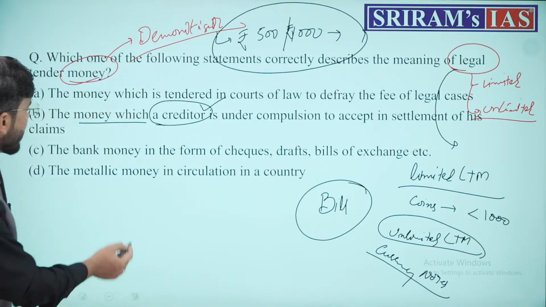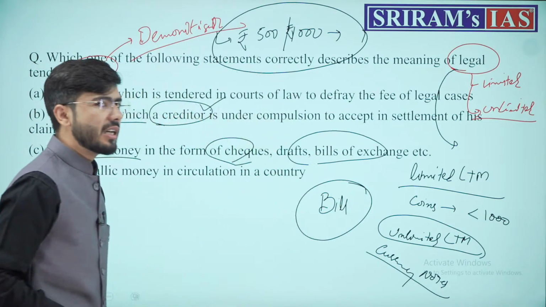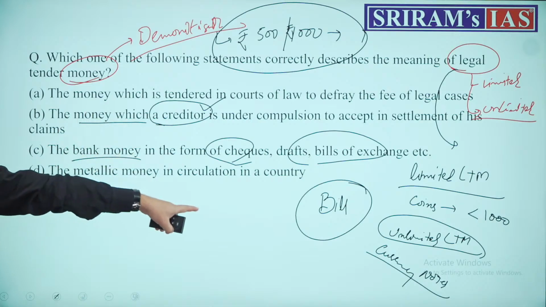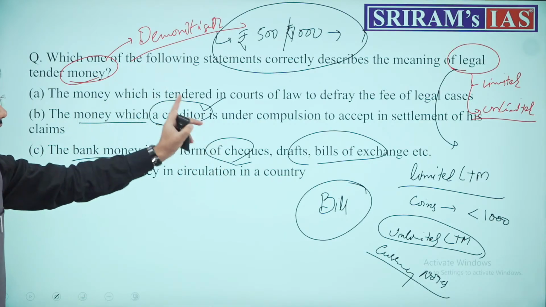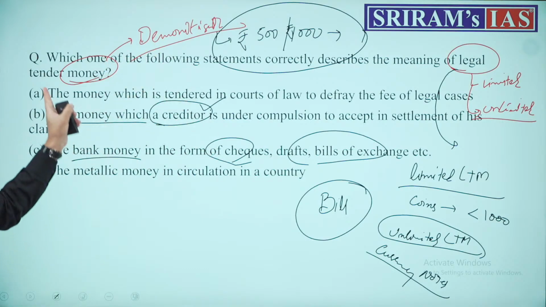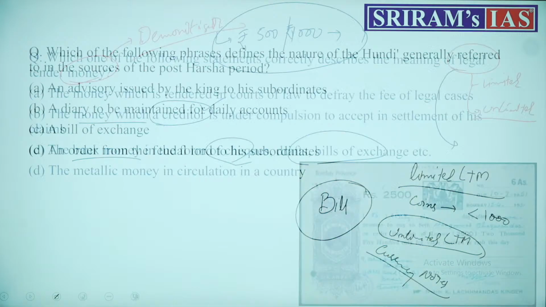Next, the bank money in the form of checks, drafts and bills of exchange. These are money-based instruments. These are instruments of exchange, not money per se. Therefore, you cannot call them legal tender money. This is not legal tender money.